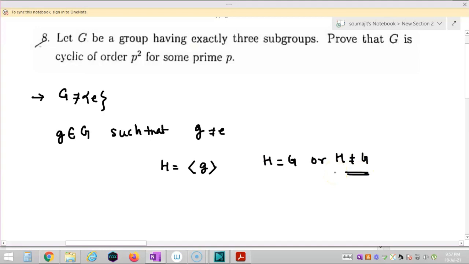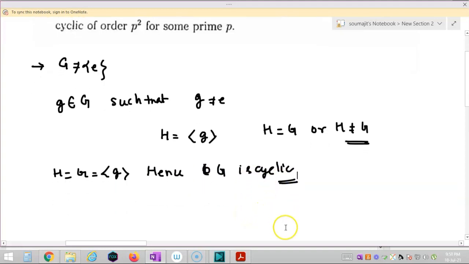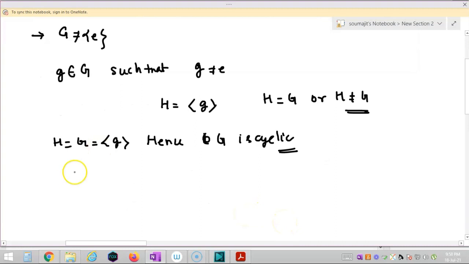Now first case, when H is equal to G, that is, G is the cyclic group generated by g. Hence I can say G is cyclic, right? Therefore G is cyclic and G is equal to the cyclic group generated by g, right students? Now what can I say about G?